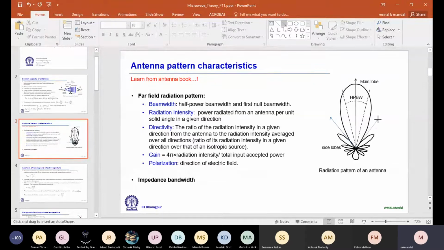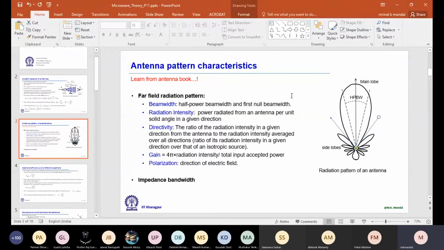So what is the angle between these two nulls? It is called the first null beam width. Next, radiation intensity. It is defined as power radiated from an antenna per unit solid angle in a given direction. So radiation intensity depends on direction.